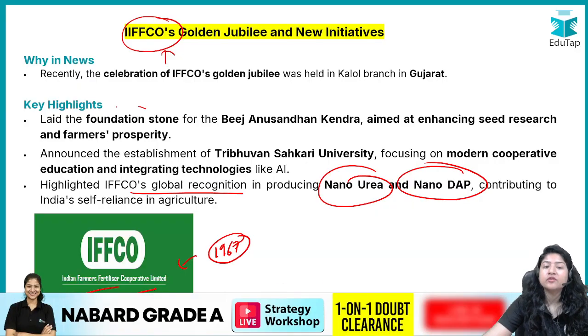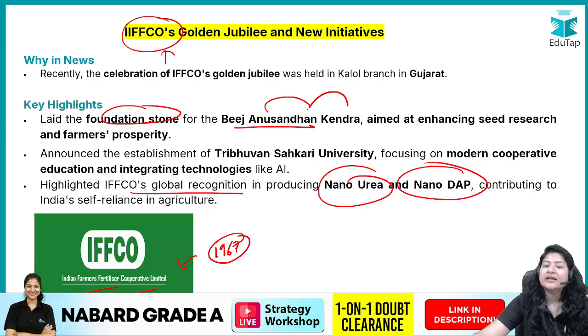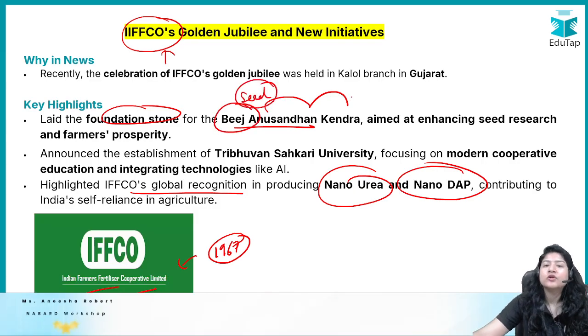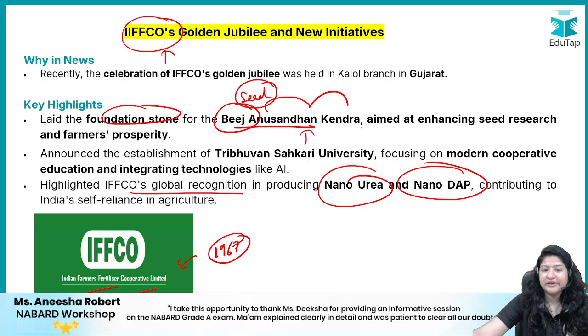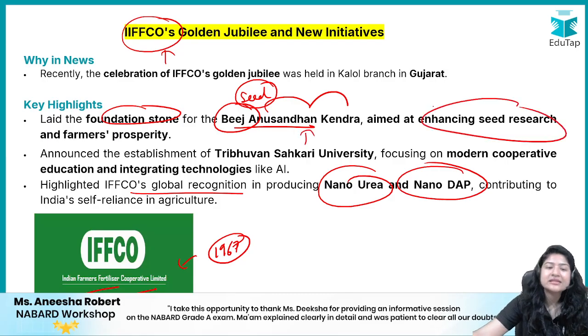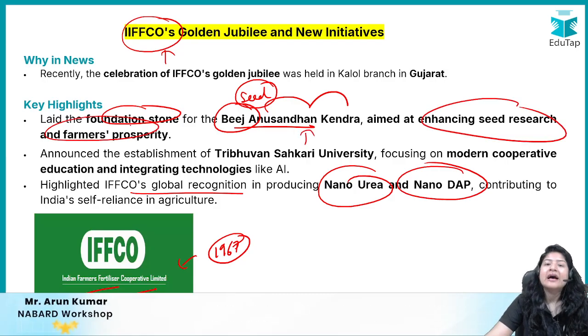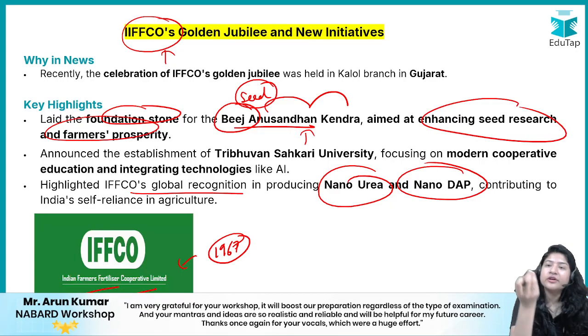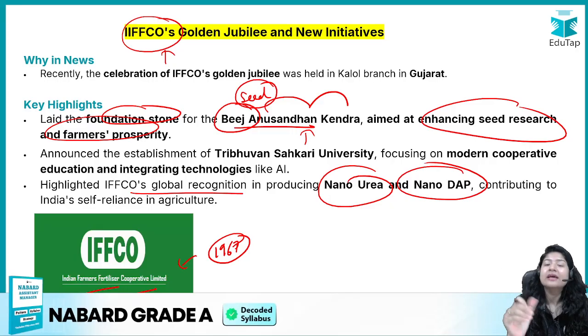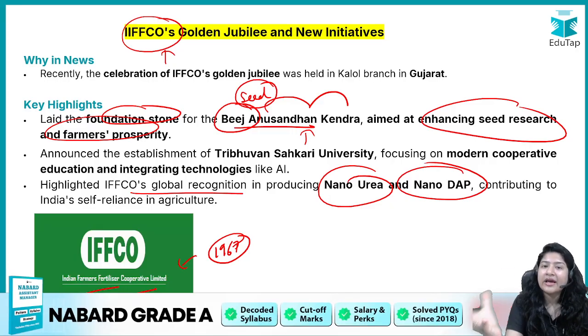जैसे अभी क्या हुआ, foundation stone हुआ बीज अनुसंधान केंद्र. बीज मतलब क्या होता है, seed. So now they have extended to seed as well. And what is the aim of establishing this बीज अनुसंधान केंद्र? Aiming at enhancing seed research and farmer prosperity. Again, as I gave the previous example, if you can modify a seed, you can actually have better productivity and sustainability. Lesser input will be required and you will have better profit, right?